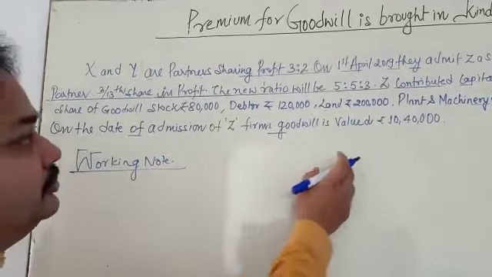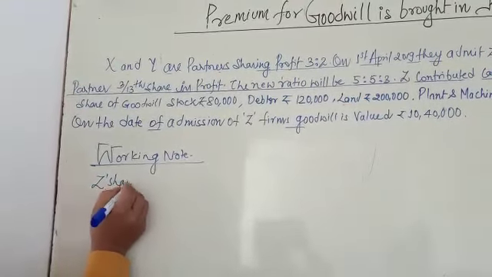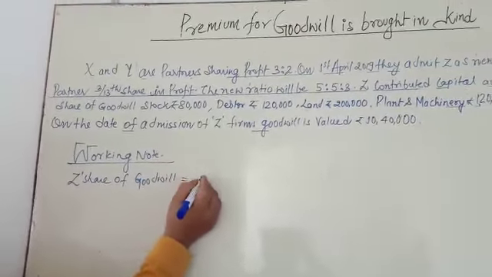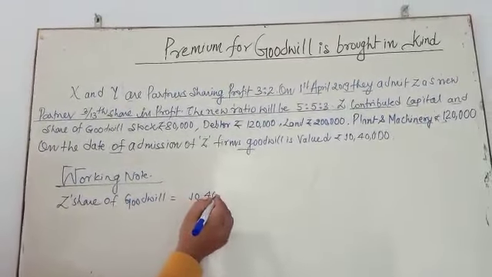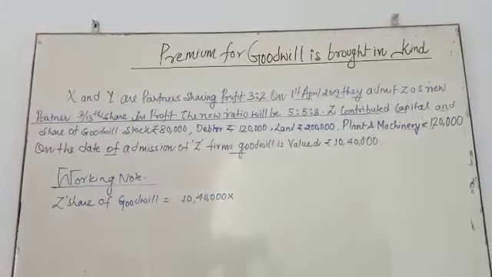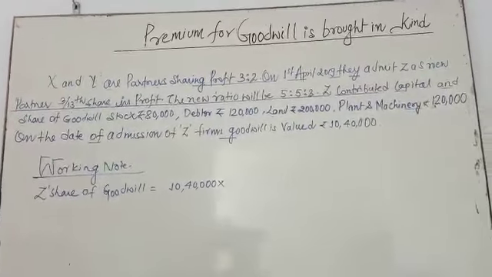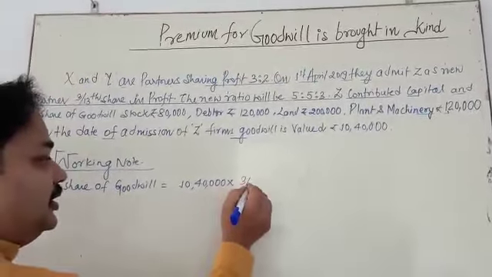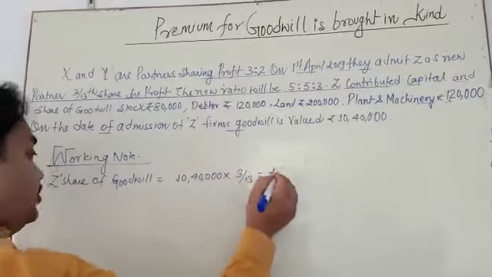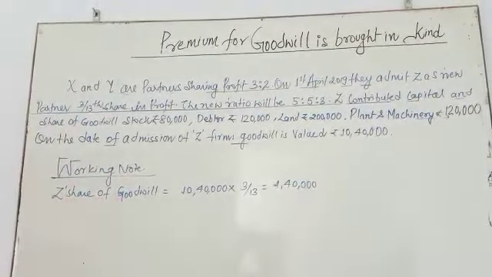First we calculate the total value of the goodwill. It means Z's share of goodwill. Z's share of goodwill is equal to 10,40,000 multiplied by the share. What is the share? 3 by 13. You just multiply by 3 by 13. It means how much? It is 2,40,000. That is the value of Z's goodwill.